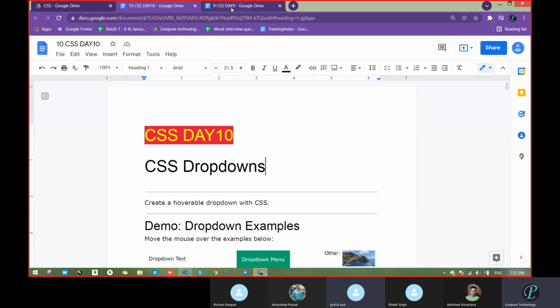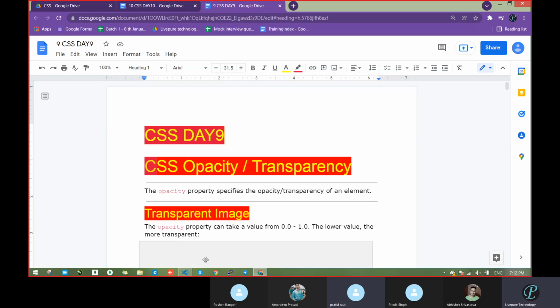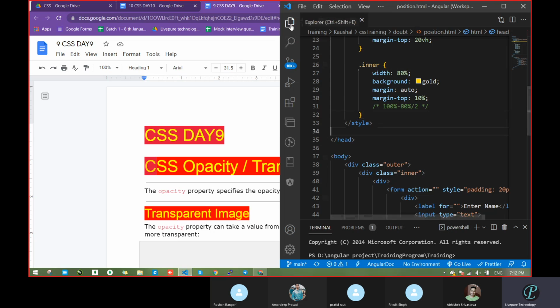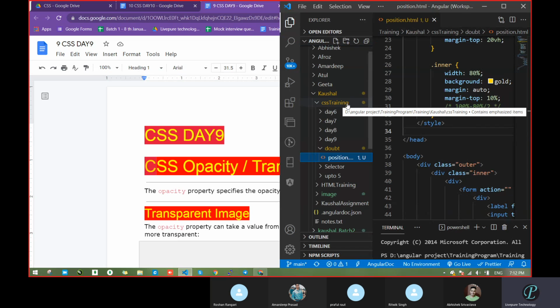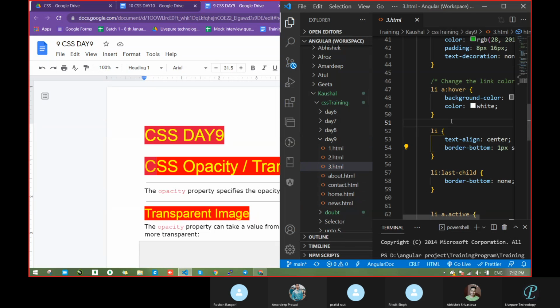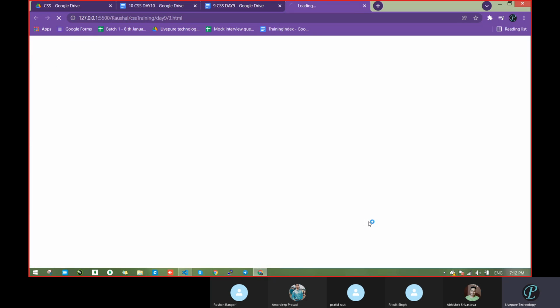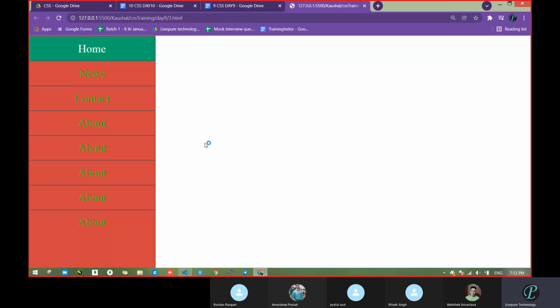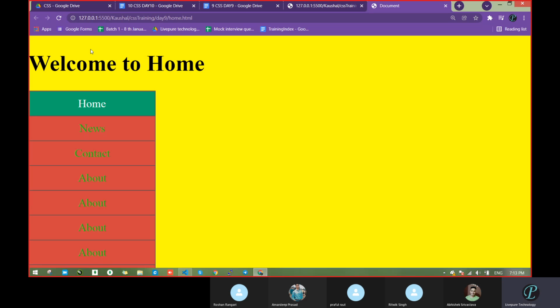So not an issue. Had you gone through the navigation bar? Yesterday, I think many of you had not come. So what we had done is prepare a navigation bar, and I will show you, one second. So this was my navigation bar, and we had done it in the horizontal way. When you click home, it will open your home page, Welcome to home. Then again the home button will be active.